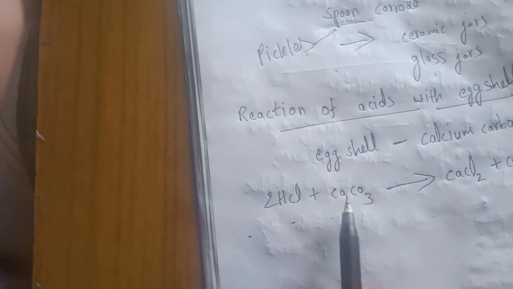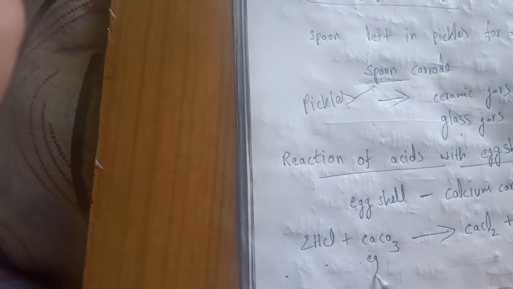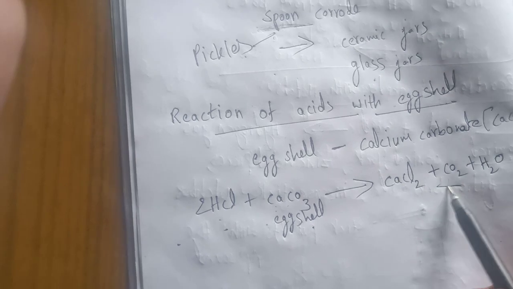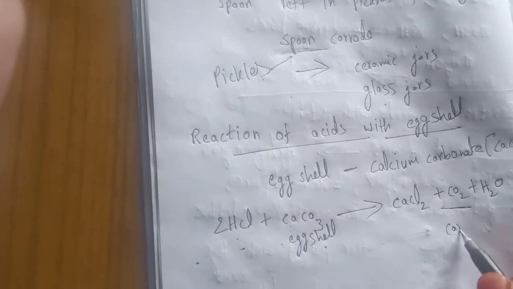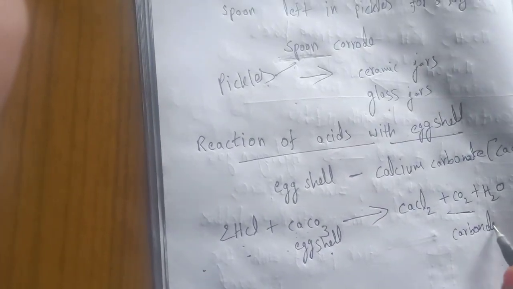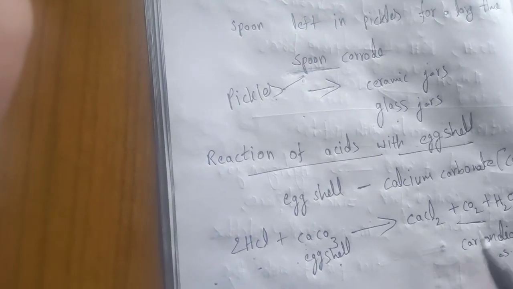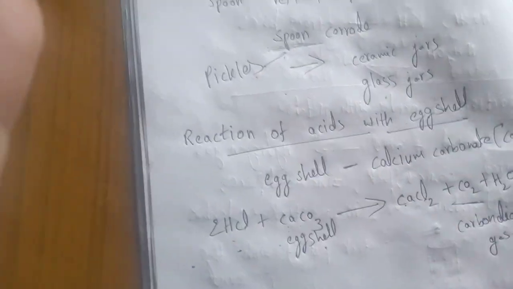Hydrochloric acid on reaction with the eggshell, calcium carbonate, releases carbon dioxide gas along with calcium chloride and H2O.